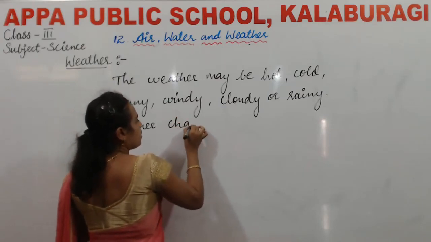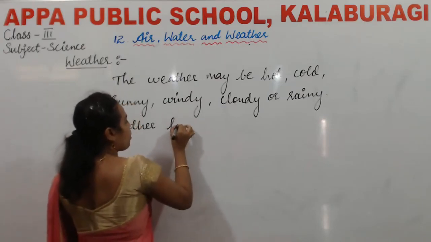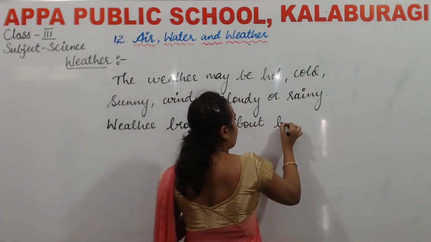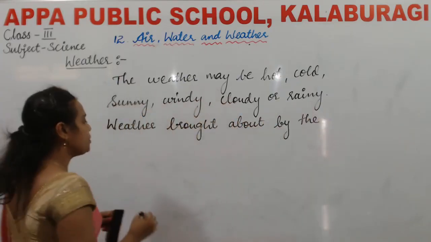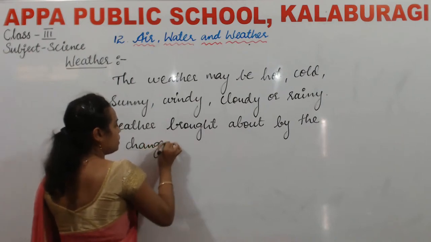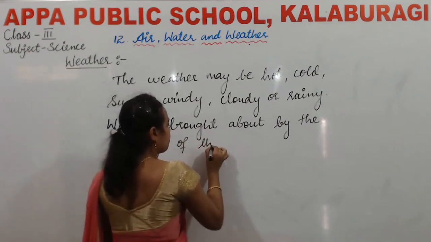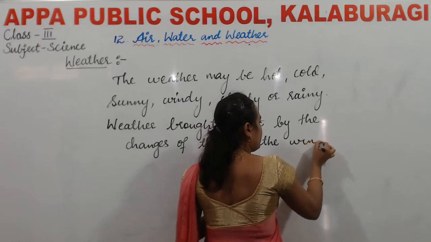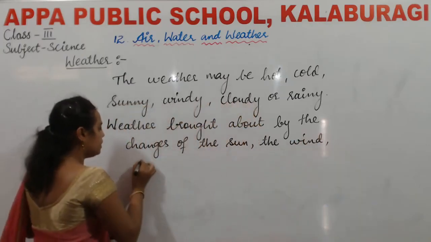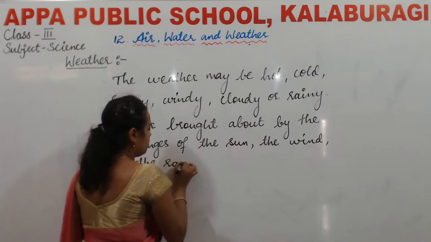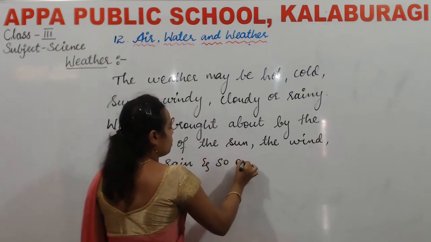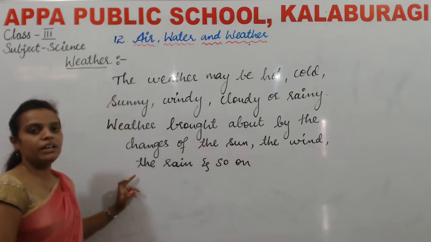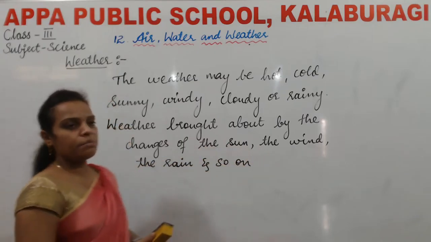So weather is brought about by the changes of the sun, the wind, the rain, and so on. So sometimes what happens?